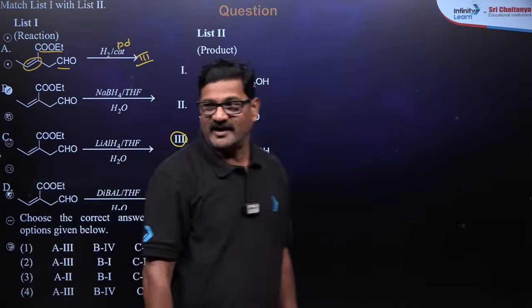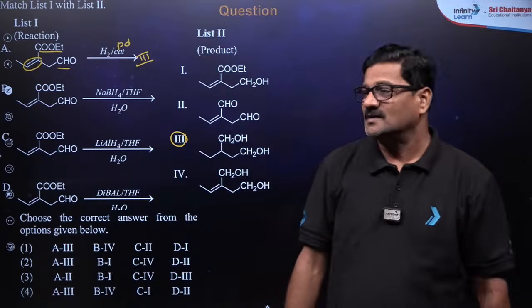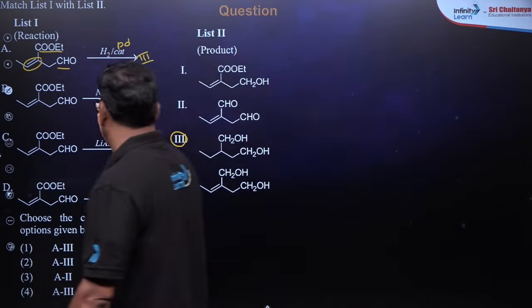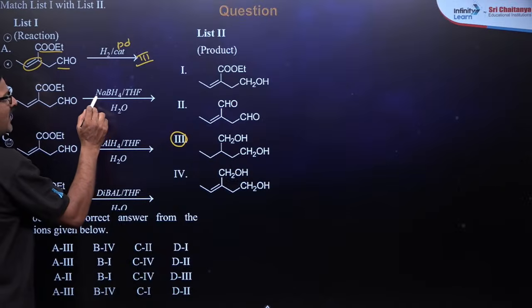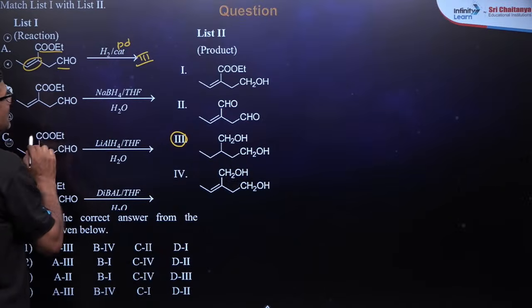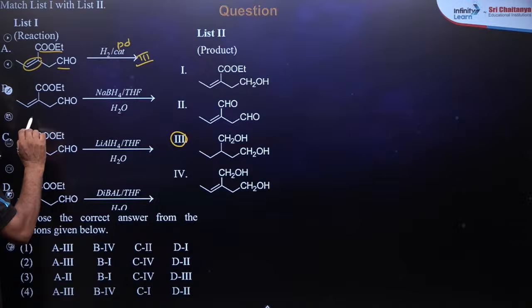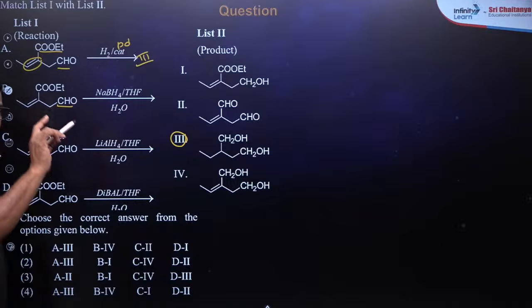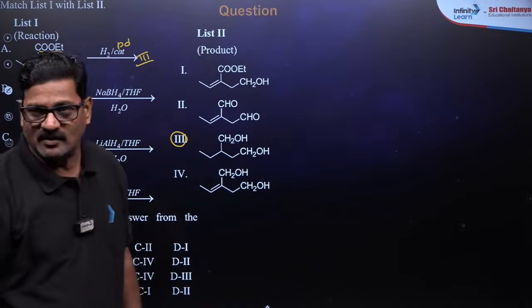Clear? Any doubt? Now, when NaBH4, sodium borohydride, is the reducing agent, it cannot reduce ester, it cannot reduce carbon to carbon double bond. It can reduce only aldehyde to alcohol.